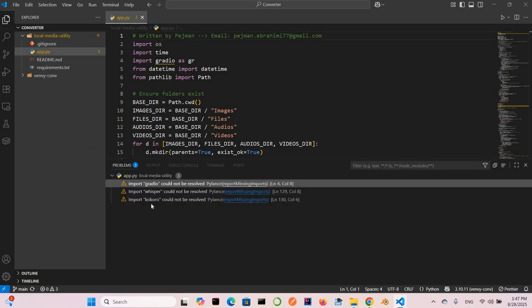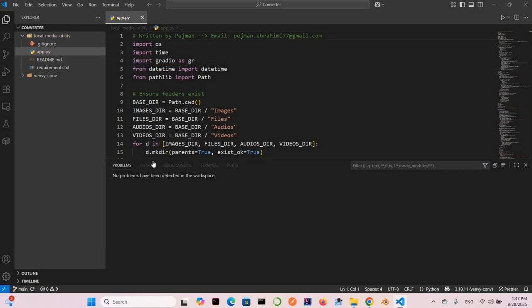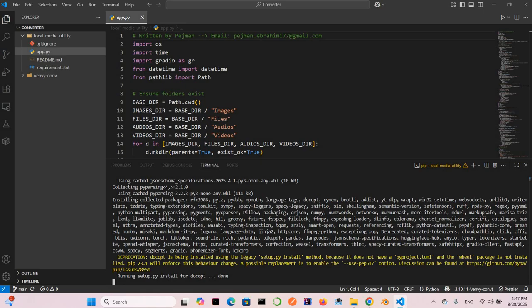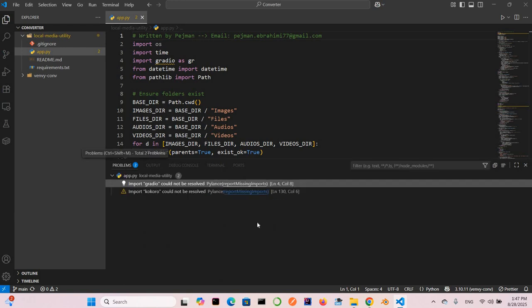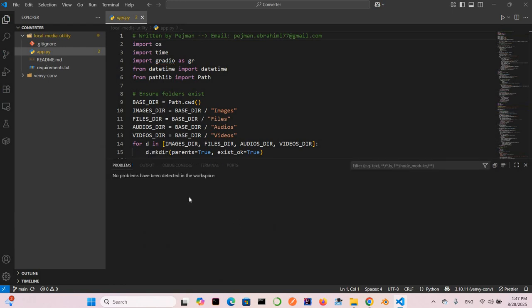Now we have these three: Kokoro, Whisper, and Gradio. Gradio is an SDK, a software development kit, and you can see finally all of them are installed. Be back here again. Okay, two of them remain.